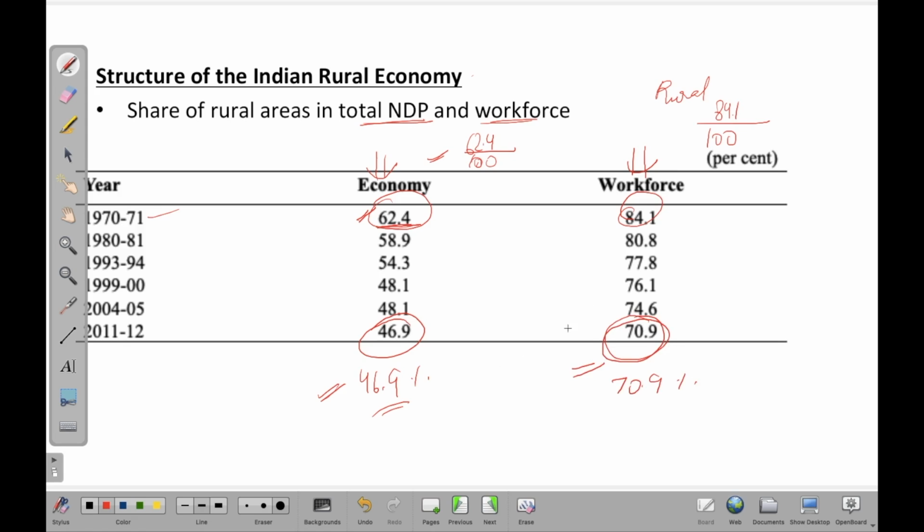So if you look at it the other way, you would see that about 54% of NDP comes from urban areas, and this product is being produced by about 30% of urban population, right? This is the total population residing in the urban areas. So this is how you look at this type of stat.